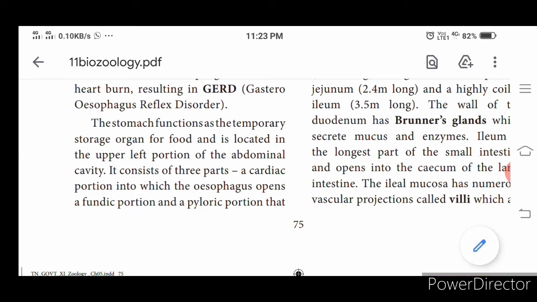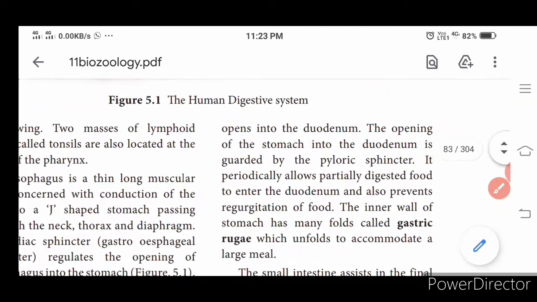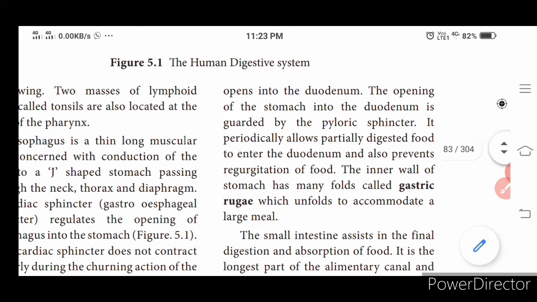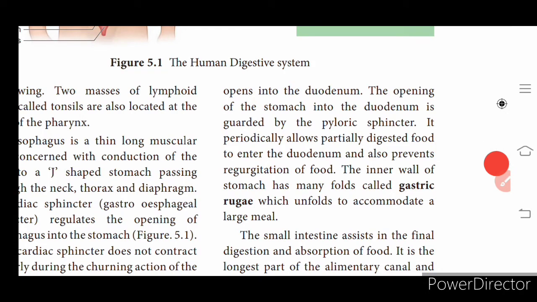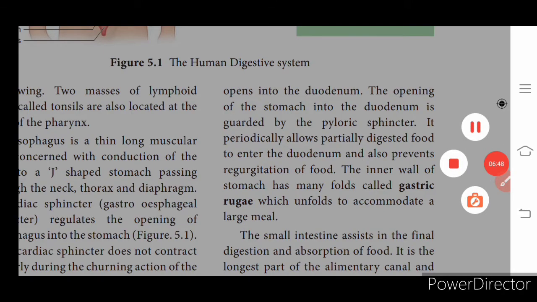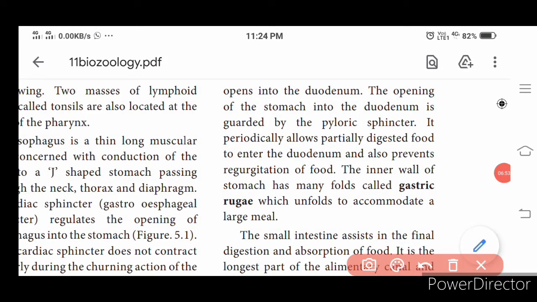Once the food moves into the stomach, the digestion starts, and the stomach ends with the pyloric stomach and it opens into the duodenum. The opening of the stomach into the duodenum is guarded by the pyloric sphincter. It allows a periodic movement of the partly digested food from the stomach, and also prevents regurgitation of food.